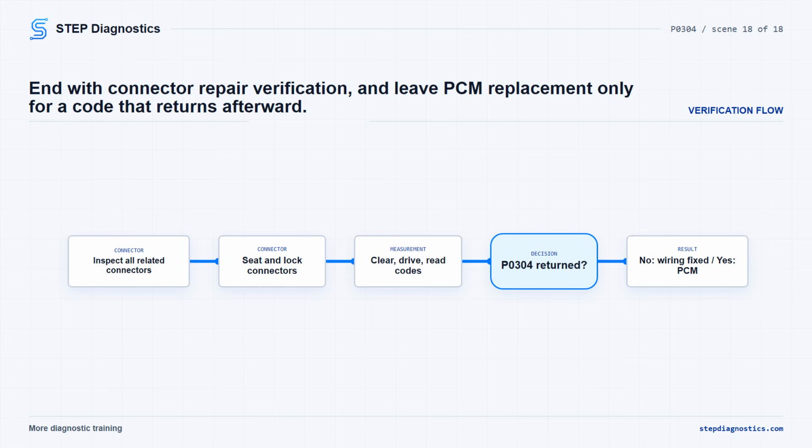Prove the cylinder for misfire is active. Separate fuel, spark, air, mechanical, VVL, and wiring causes in order, and leave PCM replacement until the end of the path.